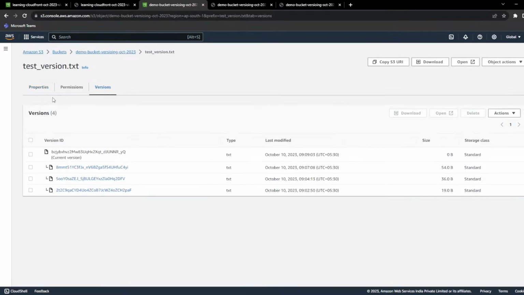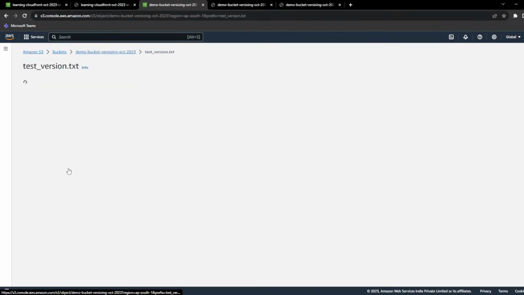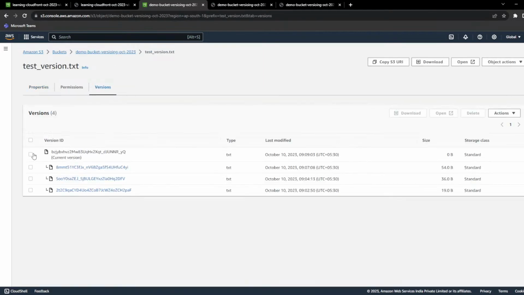So what you can do is click on the object, go to the version and click on the version which is the current version. Can you see the tag current version? You can just roll back, you can delete the current version. It will roll back to the previous one. Okay, that's simple.